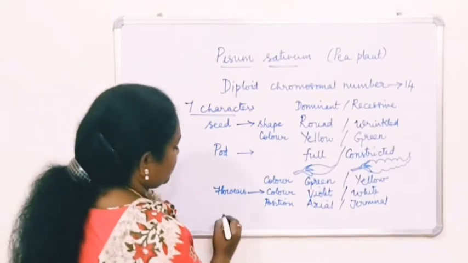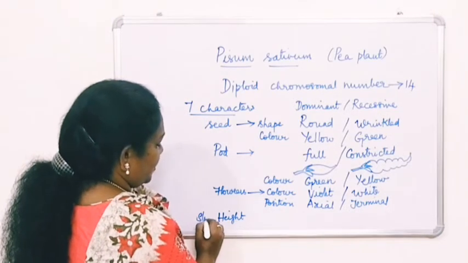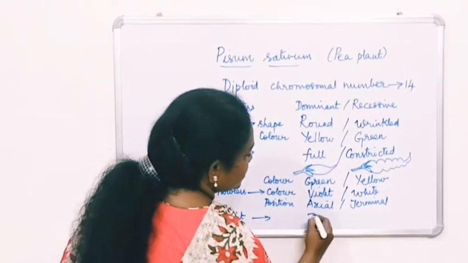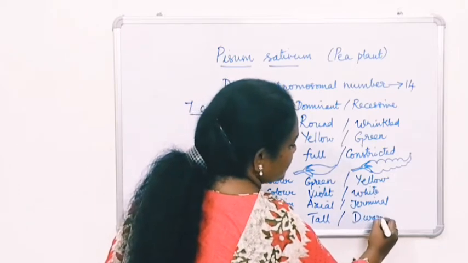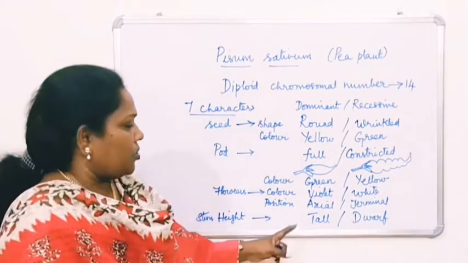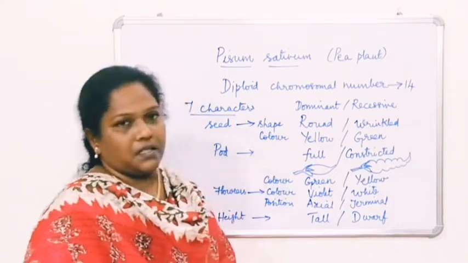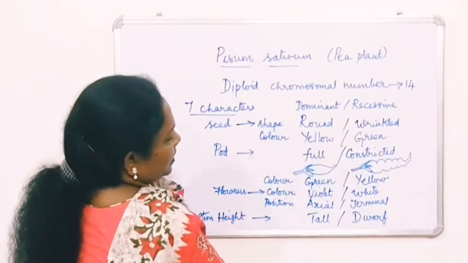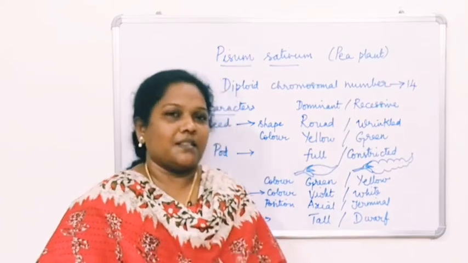And then next one is the height of the plant. Here, what is that height? It represents the stem. When you talk about it, tall is dominant, and dwarf is recessive. Tall is dominant and dwarf in the sense it represents a short character. This is the recessive character. Okay, and these are, see, 1, 2, 3, 4, 5, 6, 7. So these are the 7 characters studied by Mendel.